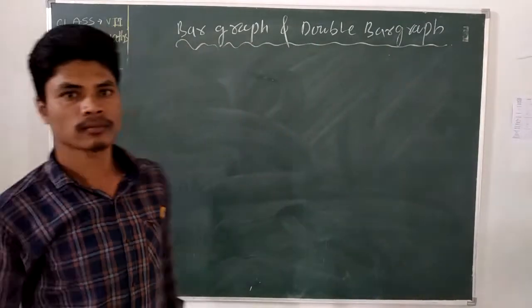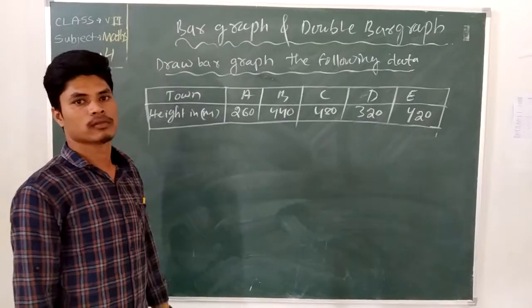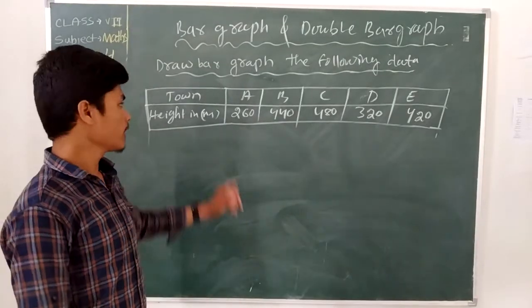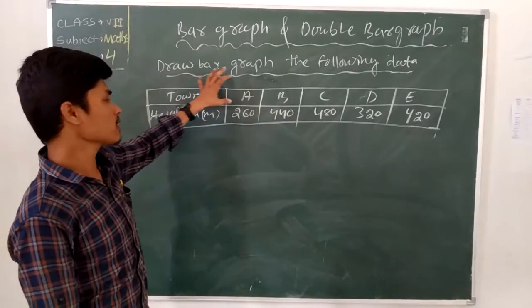Now we represent the data using the first bar graph.